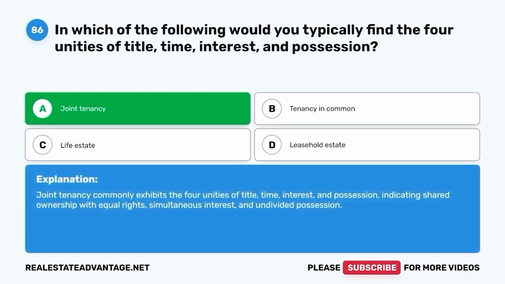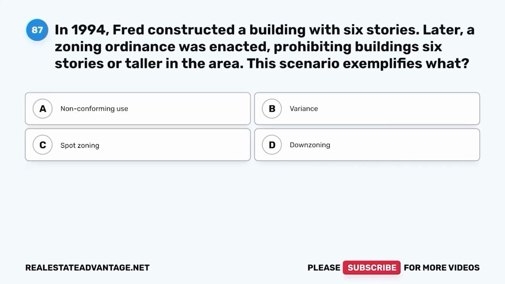Joint tenancy commonly exhibits the four unities of title, time, interest, and possession, indicating shared ownership with equal rights, simultaneous interest, and undivided possession.